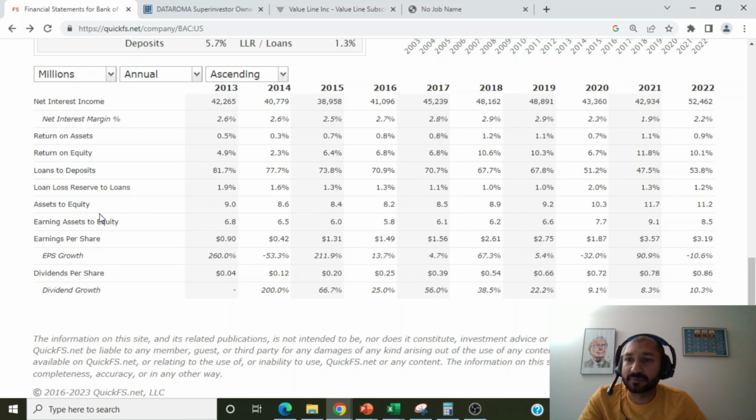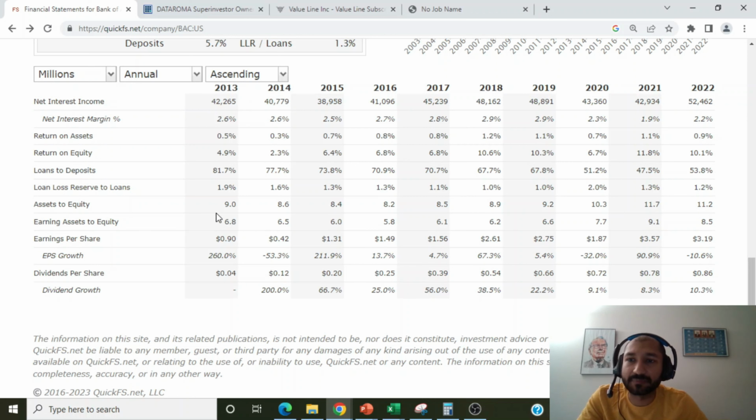Next is the asset to equity ratio. This is a leverage ratio, so it tells us how much debt the company has on its balance sheet. From a banking standpoint, the banks are required to have a leverage ratio of 5% or higher. In other words, the asset to equity ratio cannot exceed 20.